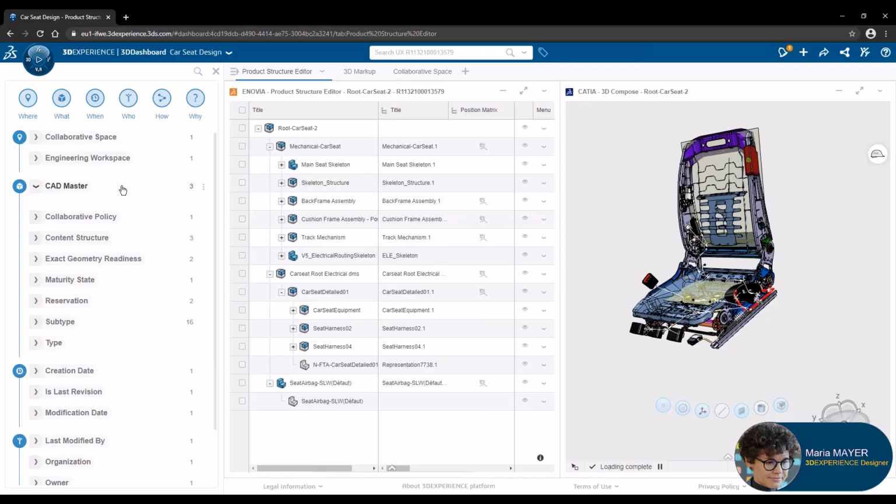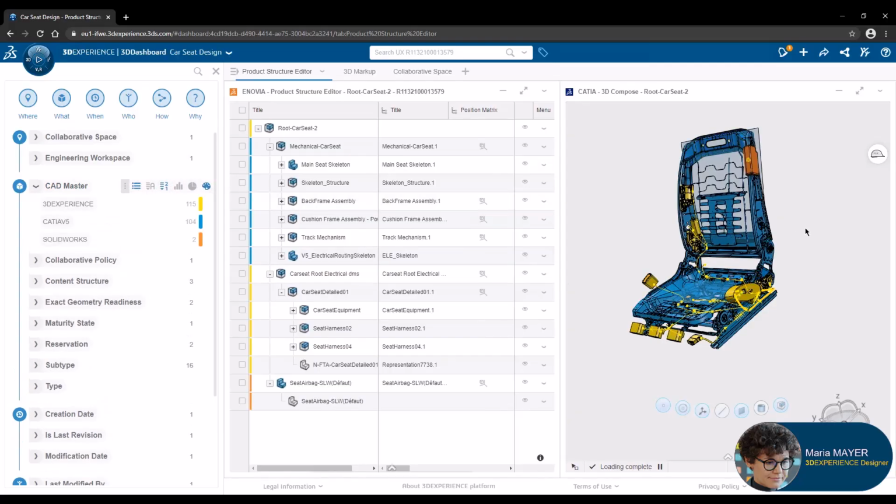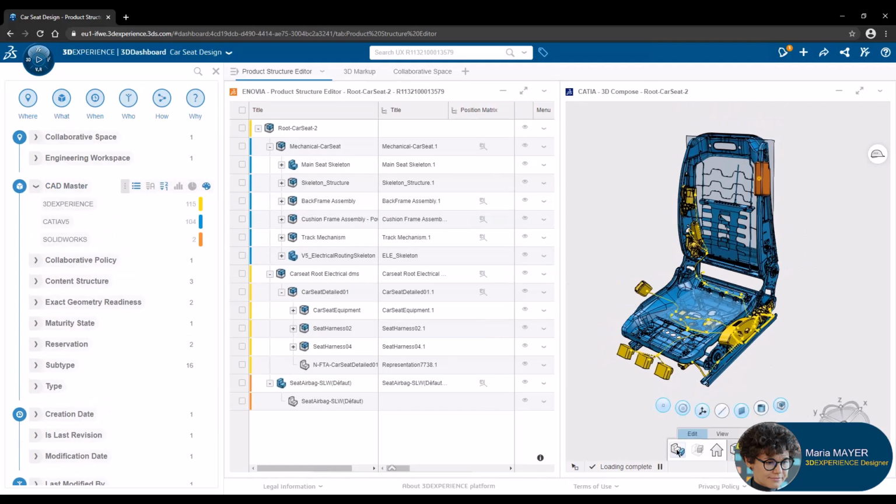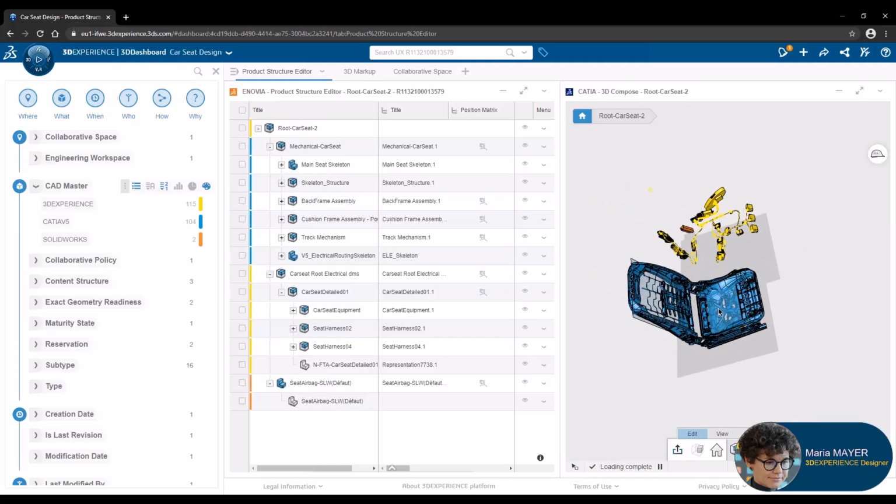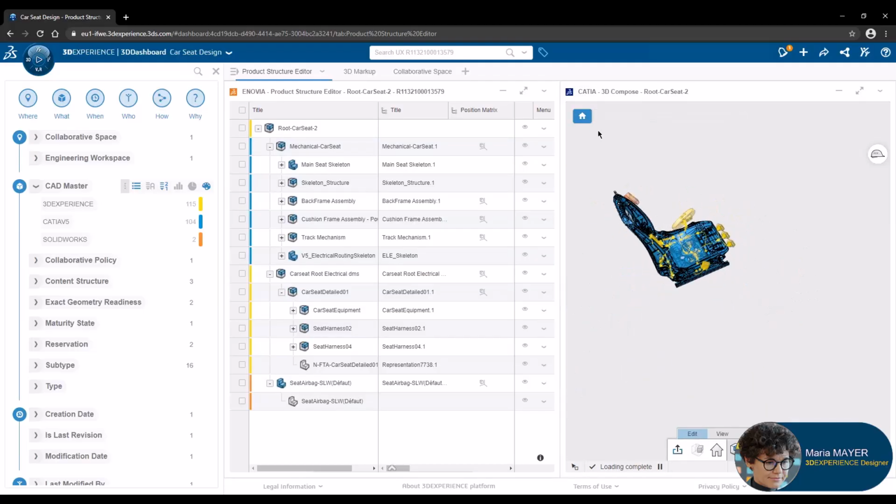From the Product Structure Editor and 3D Compose web applications, she can explore and reveal the car seat digital mockup. Navigating the product definition, she gets access to the right information, from anywhere, anytime, and perfectly understands the way the design is composed. For instance, this car seat is based on multicad assets.